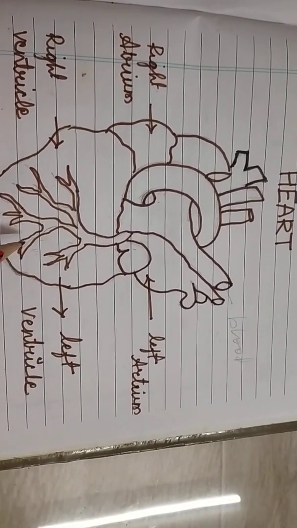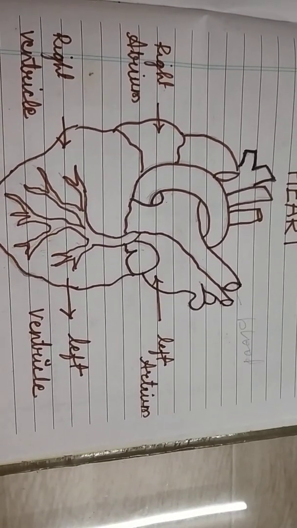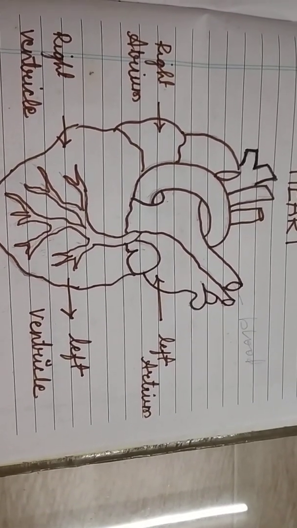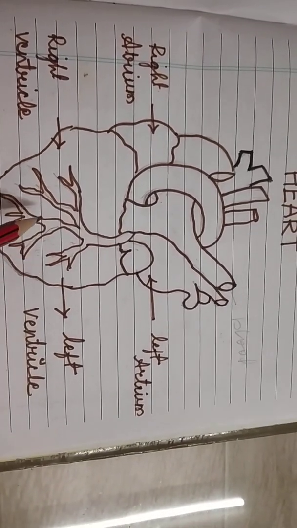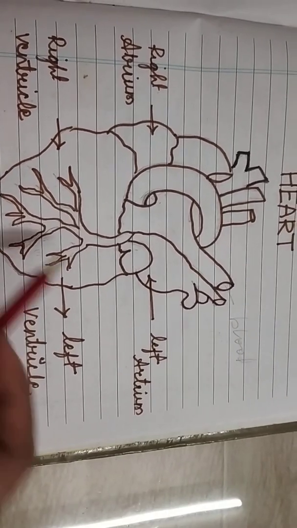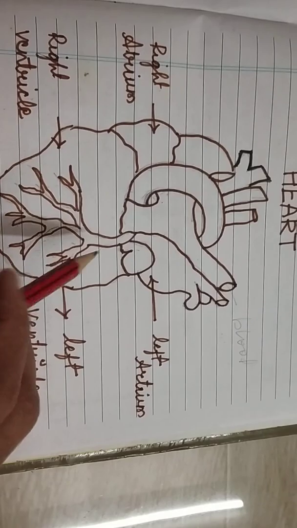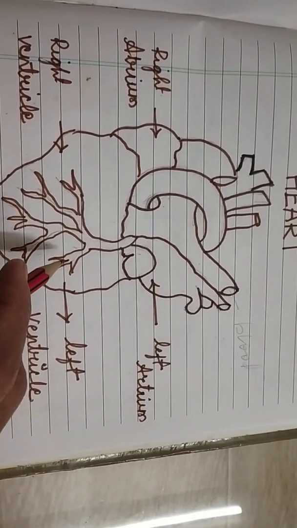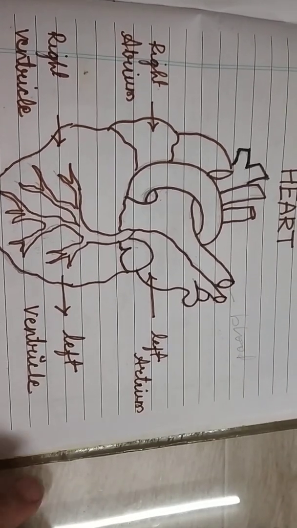So veins, which color are they? Green color. They are also present in our hand. Look at your hand, they have a green color. They are called veins, and veins carry impure blood from different parts of the body and send it to the heart. Capillaries, the smallest blood vessels, transfer blood to and from cells.